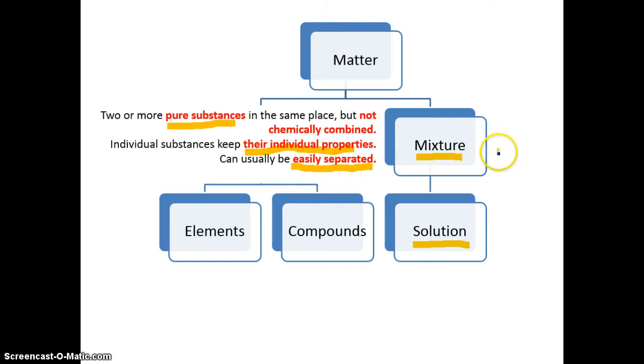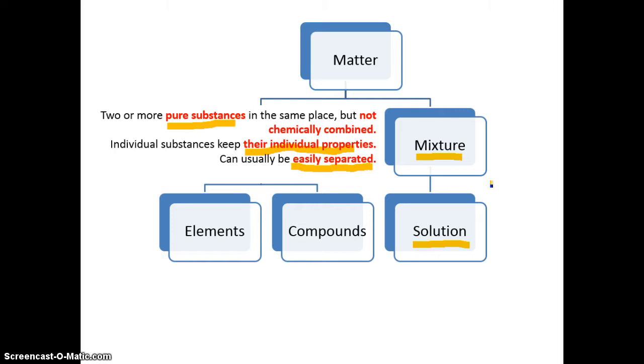Another example of a mixture is air. So we may breathe oxygen, but there's also a lot of other things in the air. There's different types of pollutants. We've also got some nitrogen in there. So the air is also a mixture that we are very familiar with.